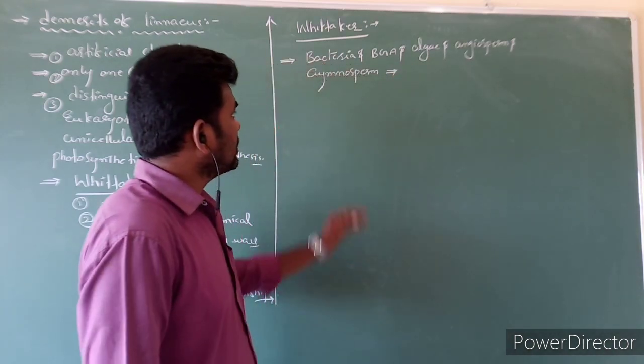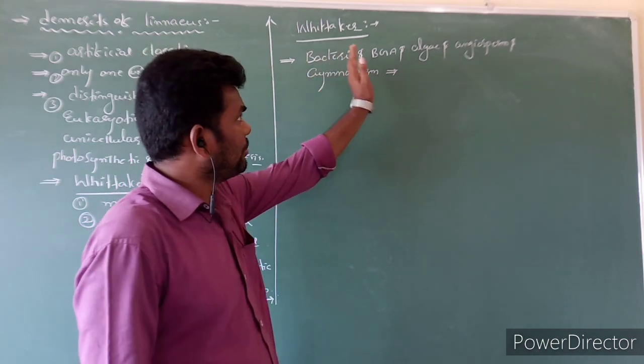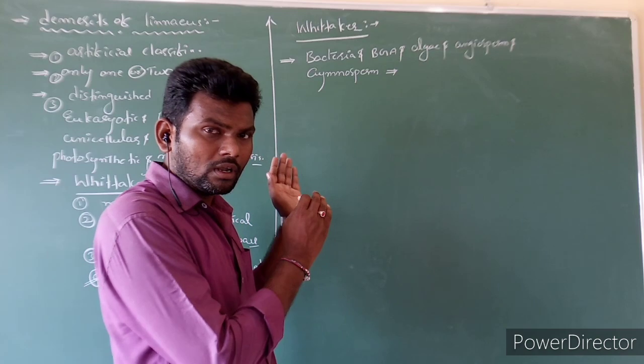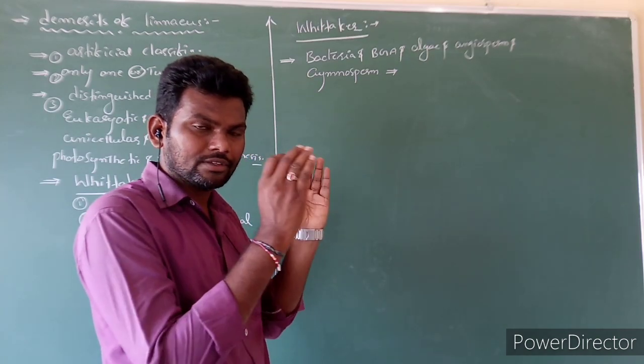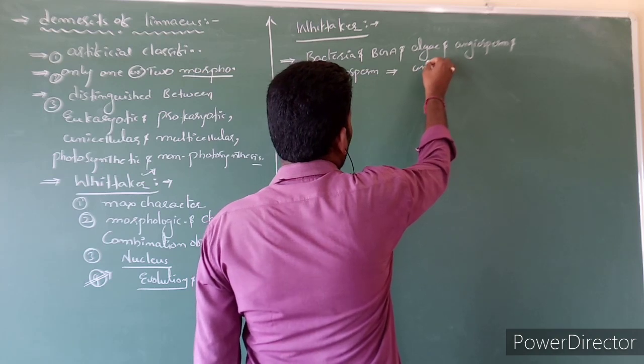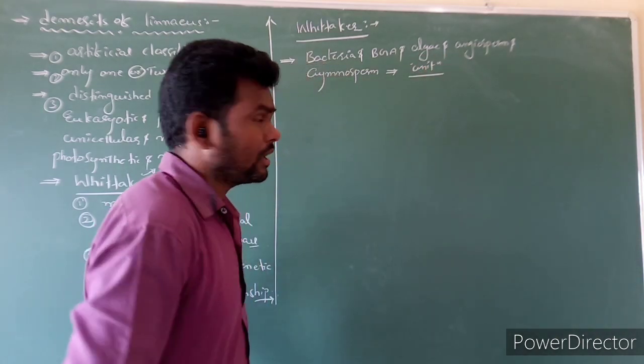So earlier, the scientists brought together bacteria, BGA, algae, angiosperms and gymnosperms. These all they considered as one group. These all belong to one unit, one group. Clear?